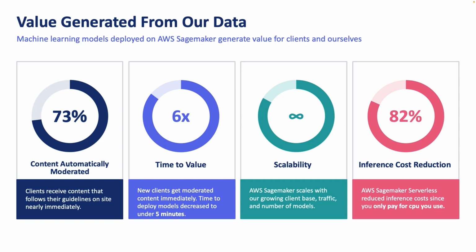Sagemaker also provided us with quite a bit of scalability. I'd like to think that it's infinite. I'm sure AWS would beg to differ. But we have about 400 models deployed to this now, and we're planning to deploy thousands to get that 73% even higher. So there's no limit on that memory size. And finally, since we switched to AWS SageMaker serverless, those endpoints turn off when they're not being used. So we're only paying for the CPU we use, like Lambda functions. As a result, we saw a savings of over 82% over our EC2 costs.